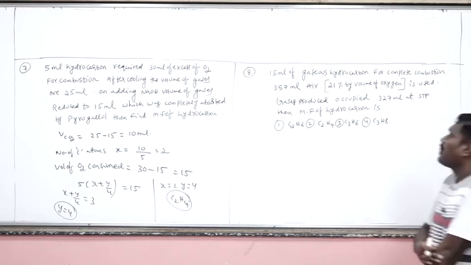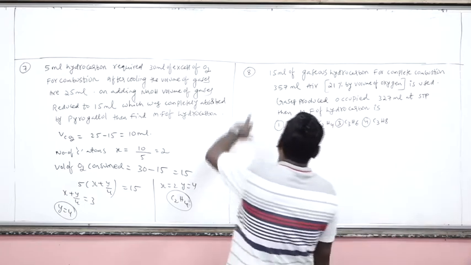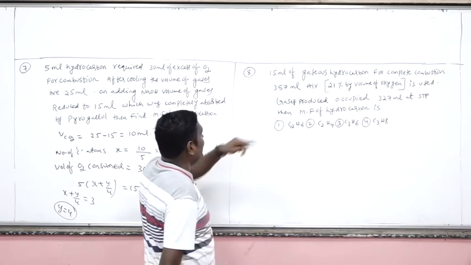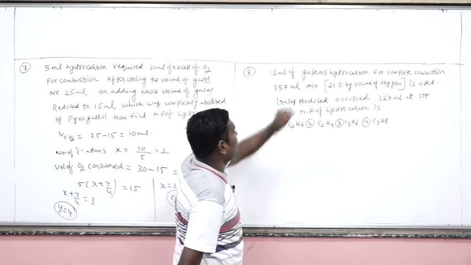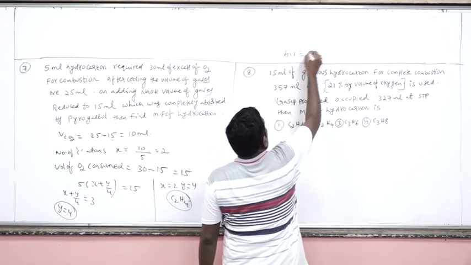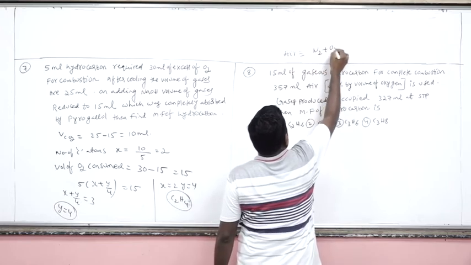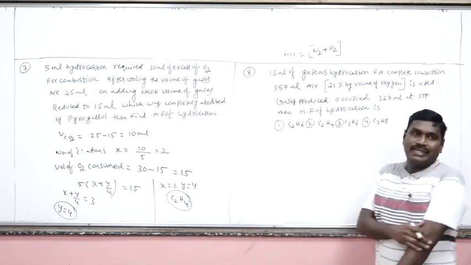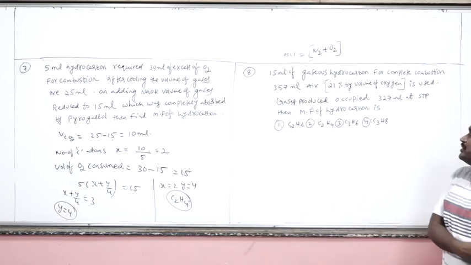Now here, in this problem, for complete combustion of 15 ml of a gaseous hydrocarbon, we require 350 ml of air. Remember, in air, the major components are N2 and O2.